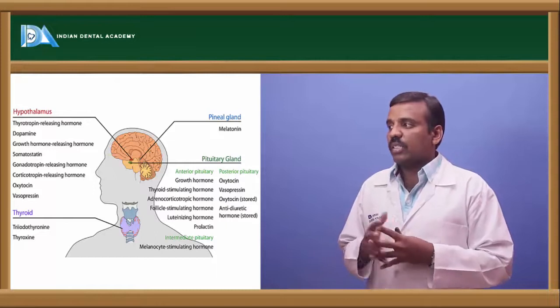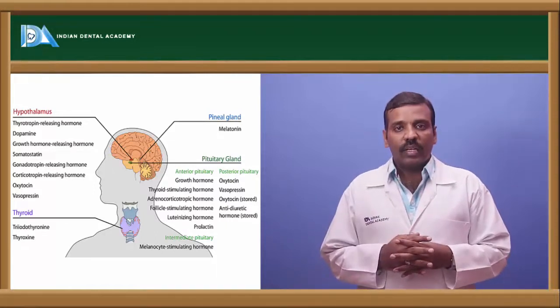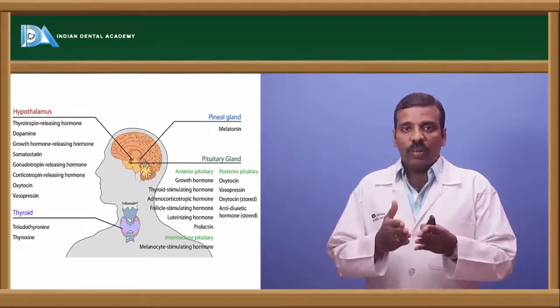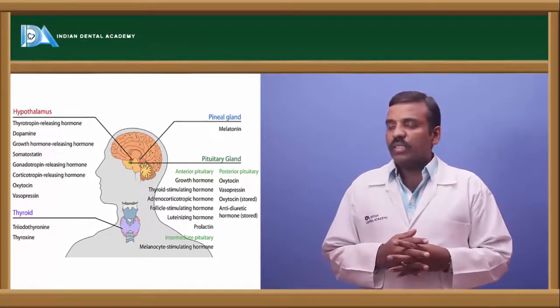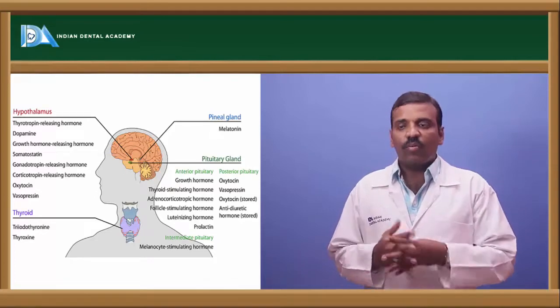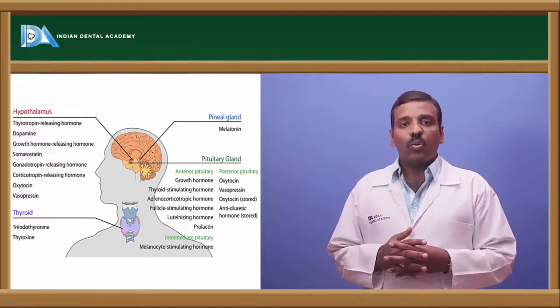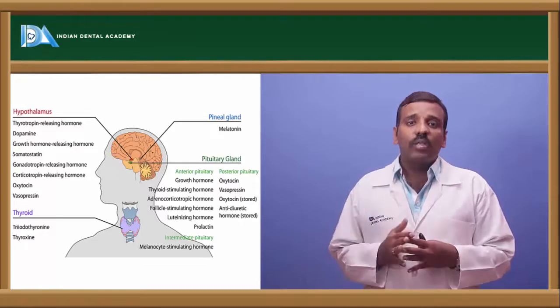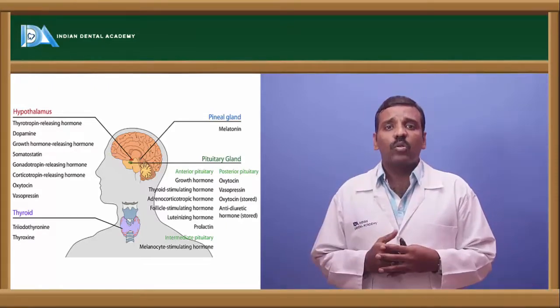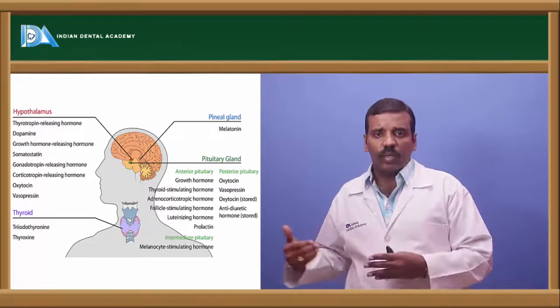Six hormones are secreted by the anterior pituitary. The posterior pituitary secretes oxytocin and vasopressin. These two are actually secreted by the hypothalamus and poured into the posterior pituitary. Later on we'll come to know more about it.